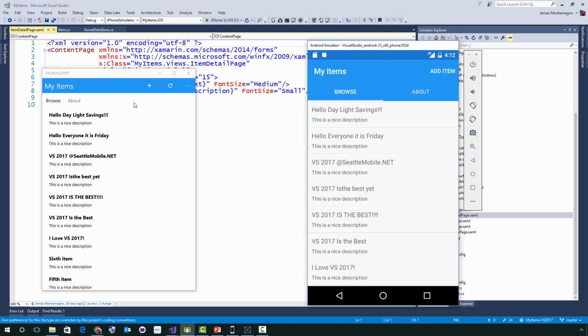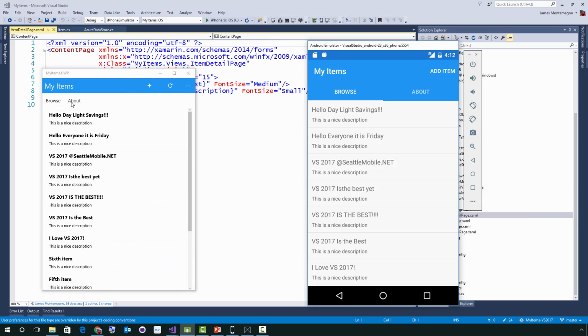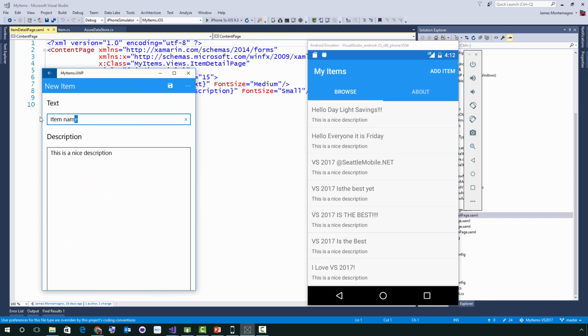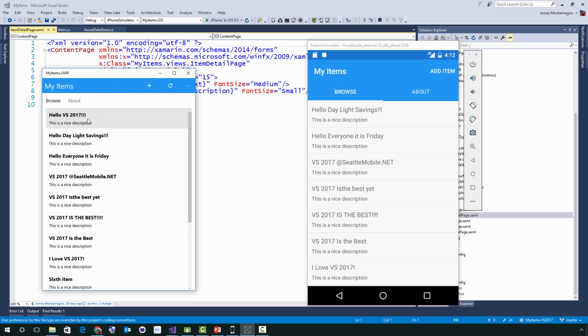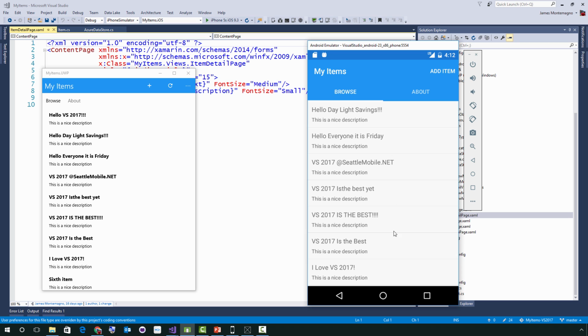Or sorry, for Windows. So here I have a few different items that I've added, and there's some default ones in here. So when I come in, I get a tabbed view. So I have a browse and I have about, and I can hit new and I can say, hello VS 2017. And then I'm going to hit save. And when it comes over here, we can see it's added and inserted at the top. On Android, I can come down and do a little pull to refresh here. And this is going to go out and talk to my Azure backend. There we go. Hello Visual Studio 2017, and it's good to go.